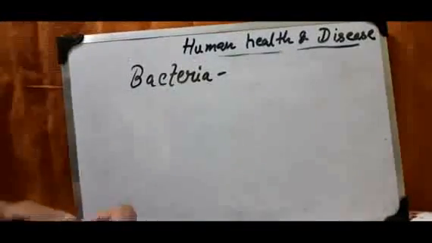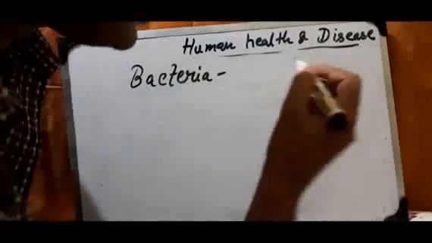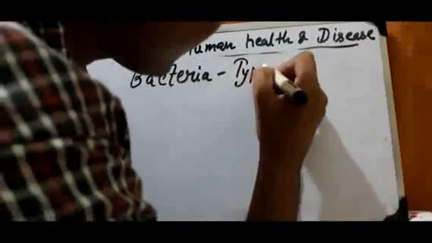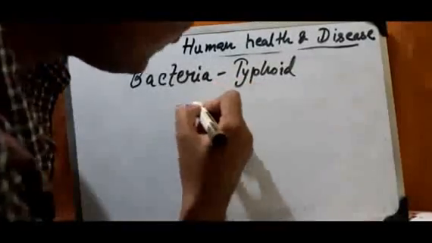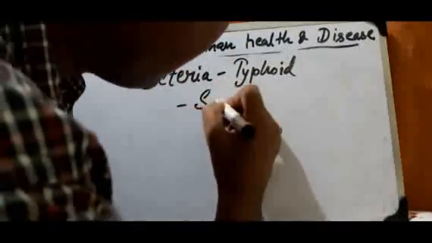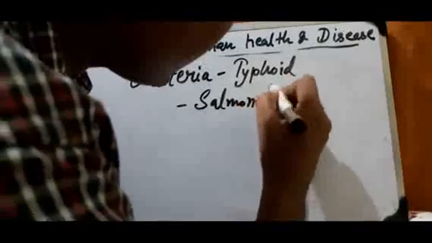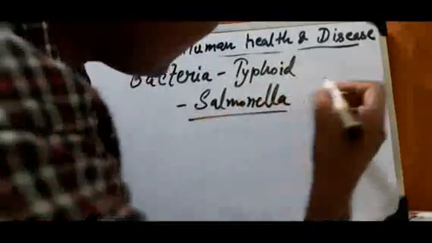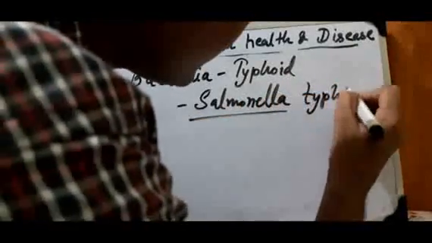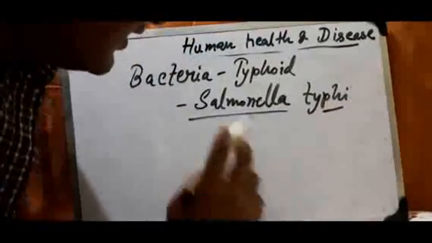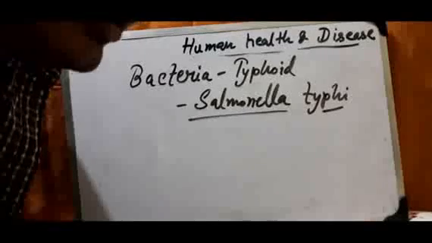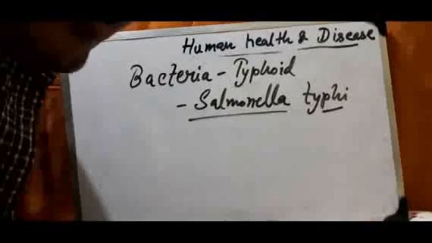Next is typhoid. Write down the name of the pathogen, Salmonella typhi. Salmonella typhi, that is the name of the pathogen. And typhoid also causes fever.